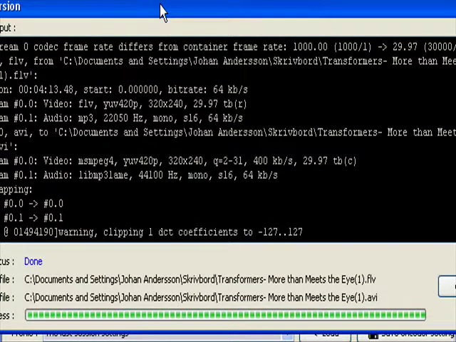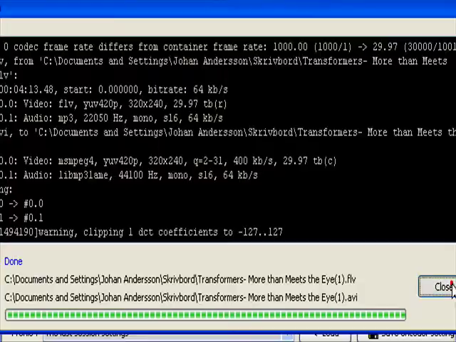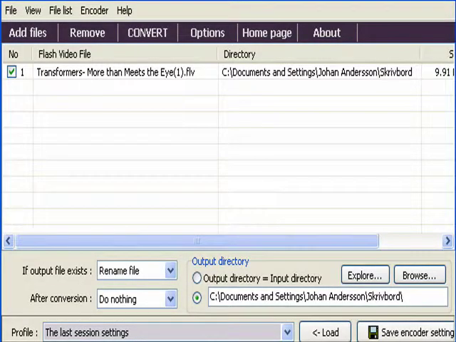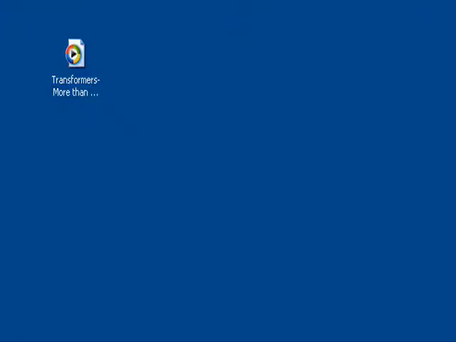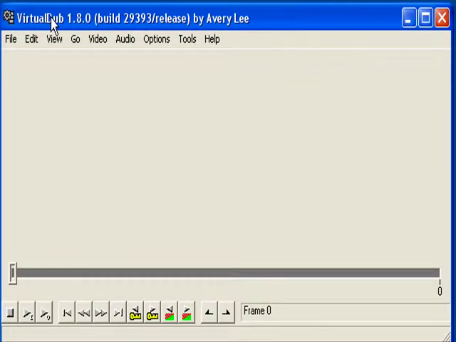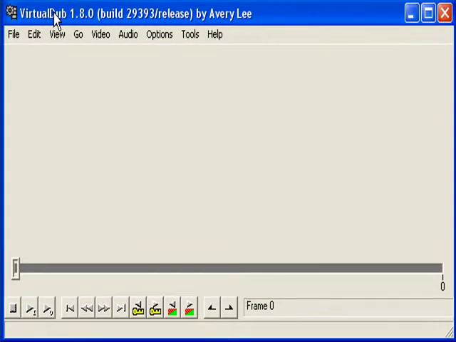And now the conversion is done. So I'm closing that window and closing the program itself. And here we have the AVI file. The next thing we need to do is to extract the sound from it. To do this, I'm going to use VirtualDub. It is a free program that is able to do this pretty easily.